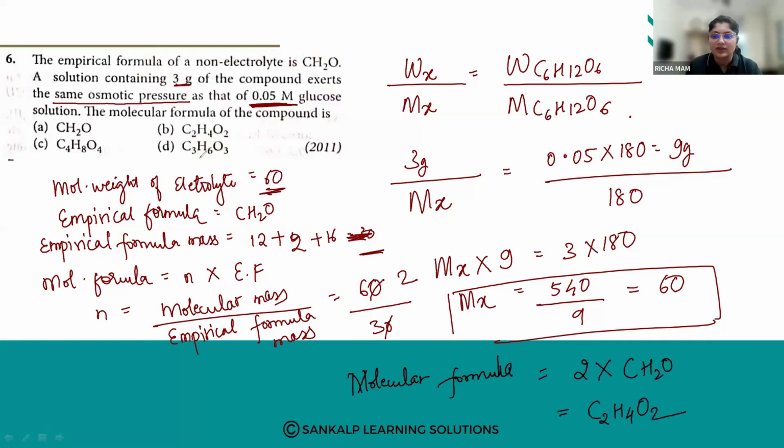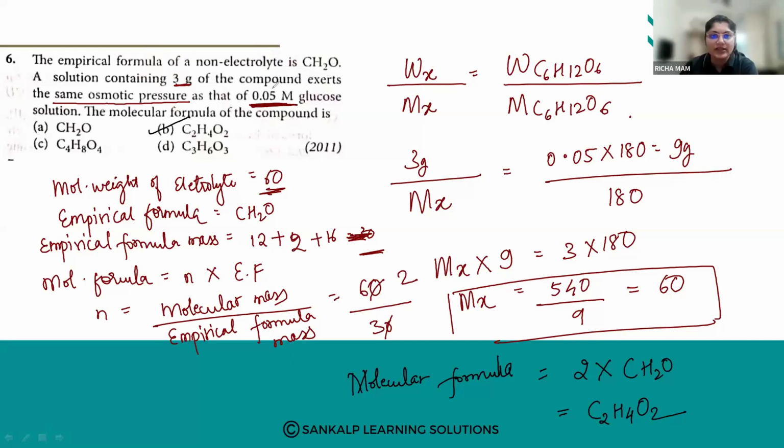Yes, it is option number B, C2H4O2. Okay, so like this we have found the molecular formula of the compound. So it is C2H4O2.